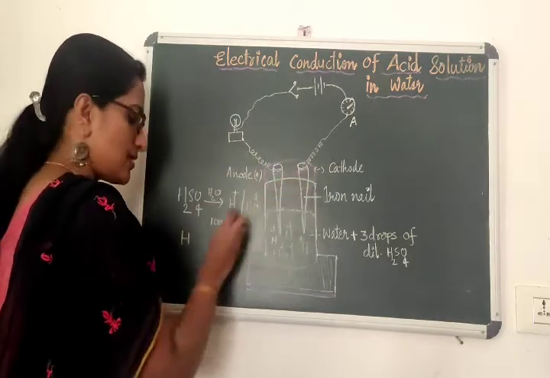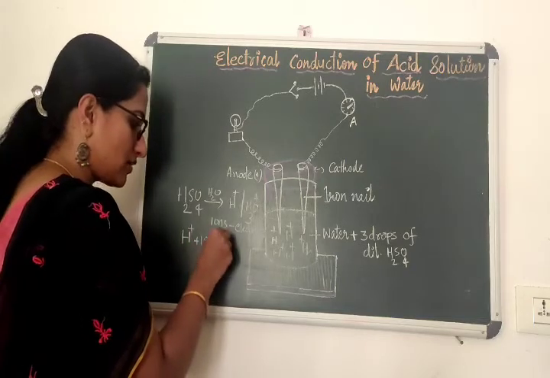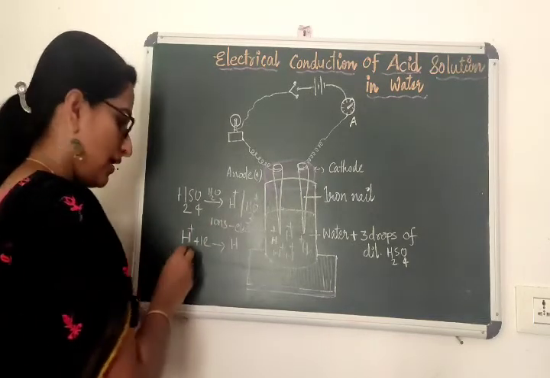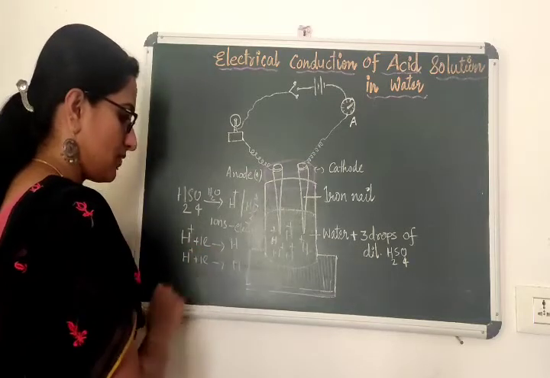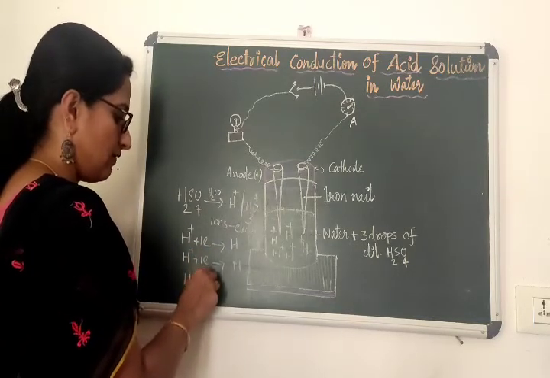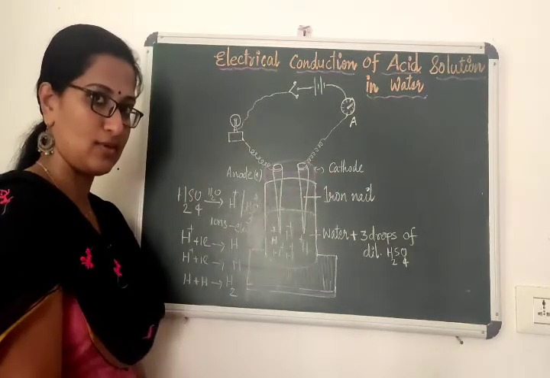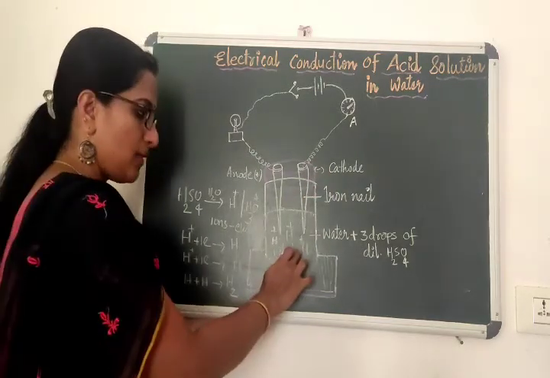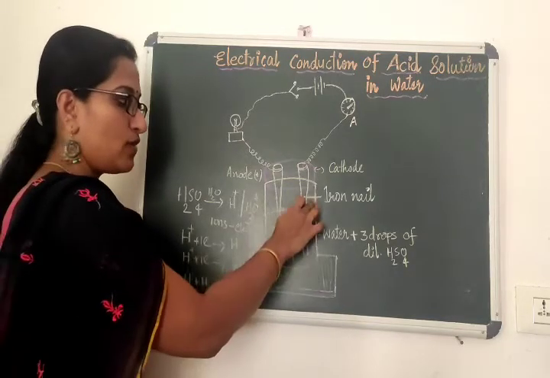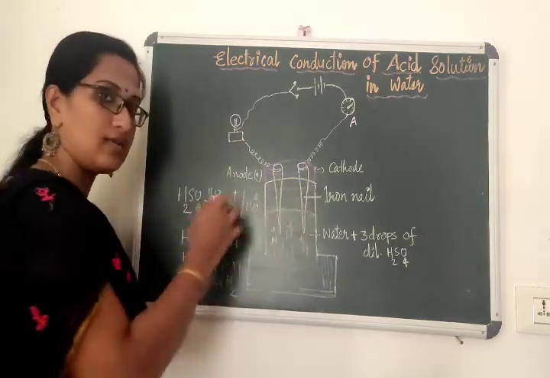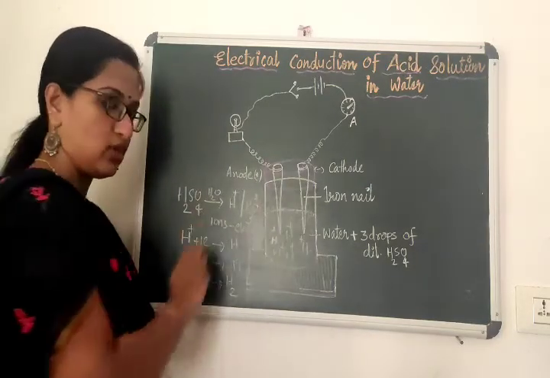When it reaches the cathode, this H plus will take one electron and form H, and another H plus will take one electron and form H. So H plus H will give H2, hydrogen gas, produced at the cathode. The hydrogen ion cannot exist singly; it moves to the cathode and takes one electron to form hydrogen gas.